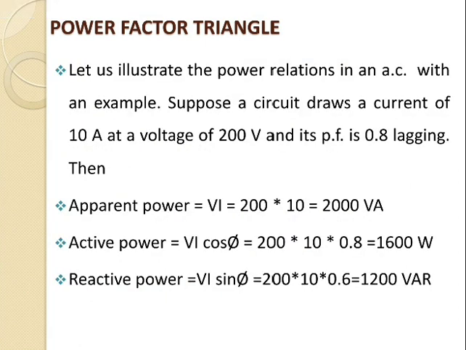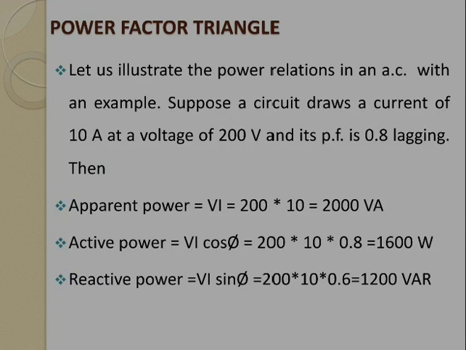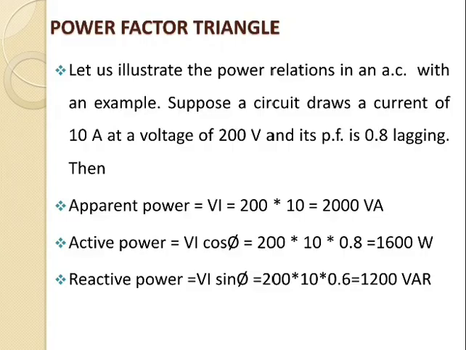So now we will go for one example. We will assume the power relation in an AC circuit with an example. Suppose a circuit draws a current of 10 ampere at a voltage of 200 volt and its power factor is 0.8 lagging. What is my aim? We have to calculate apparent power, active power and reactive power. The equation for the apparent power is VI, so the voltage is 200 volt and the current is 10 ampere. So we will get the apparent power as 200 VA.